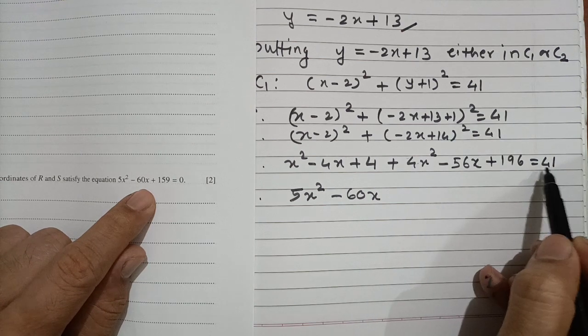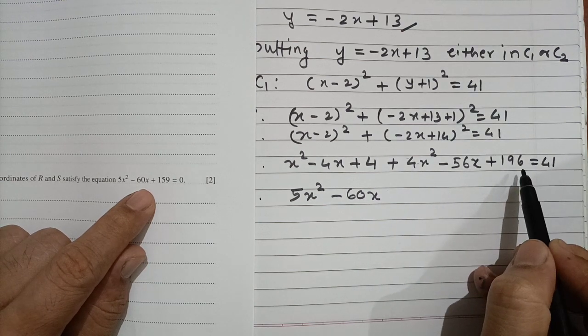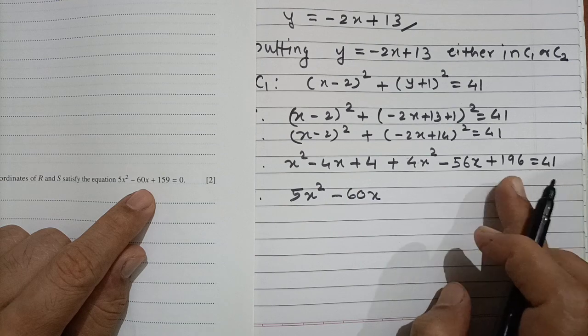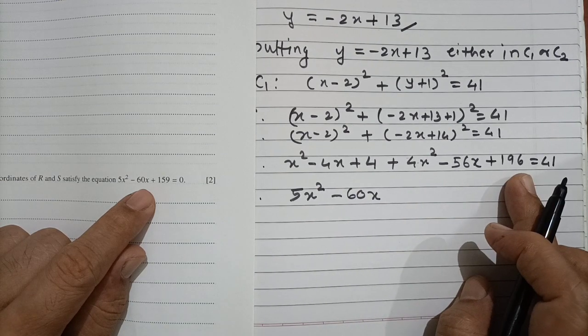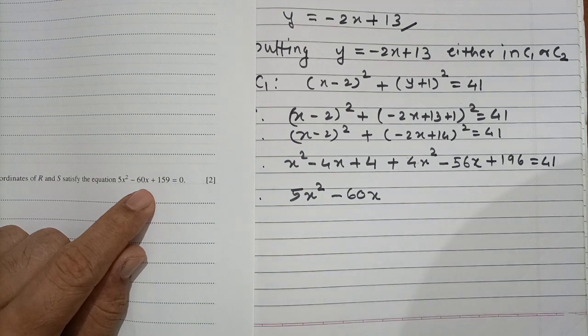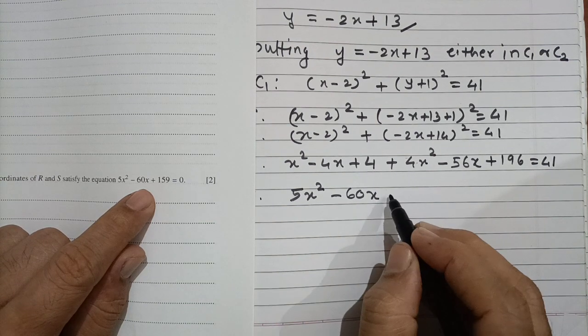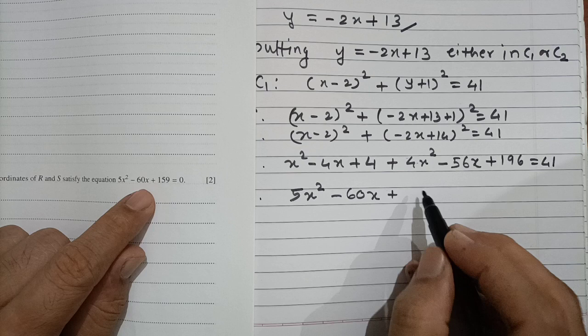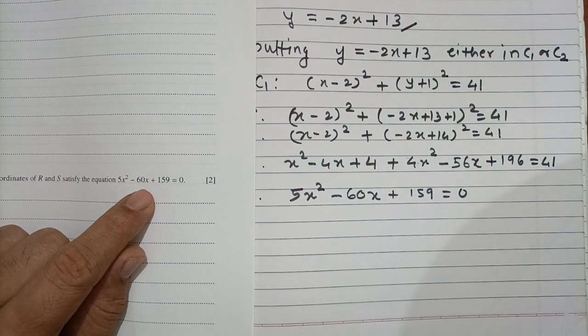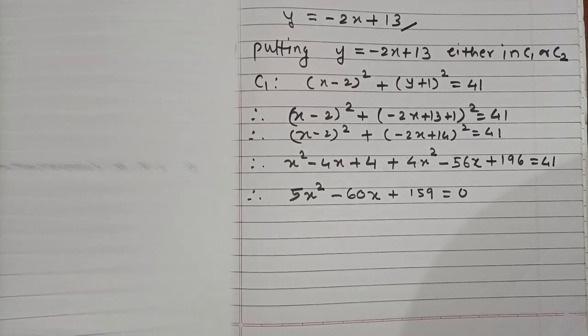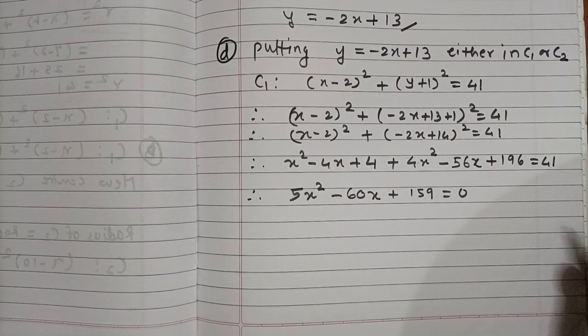If we bring this side, 200 minus 41 is 159. 159 is equal to 0. This is the required solution to question 12 part D.